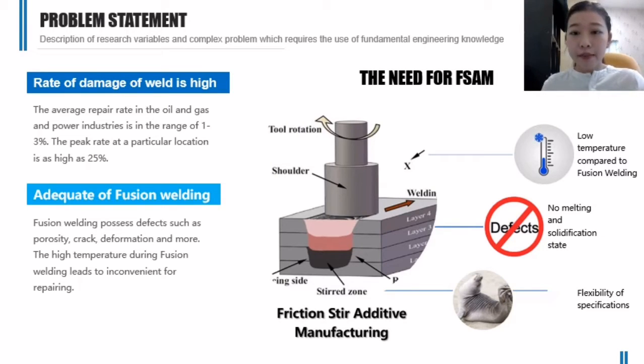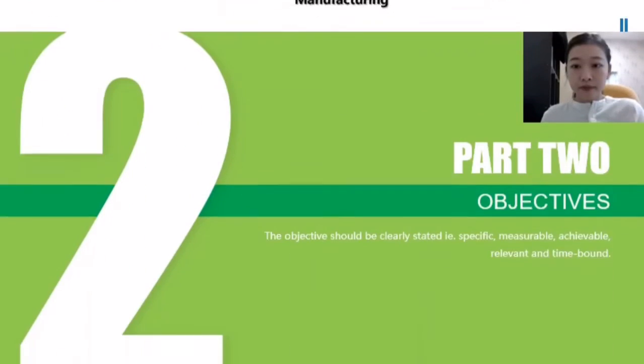So for FSAM, it has 3 advantages over fusion welding, which is first, it has lower temperature compared to fusion welding. Second, it doesn't have melting and solidification state during welding, and third is because of its flexibility.